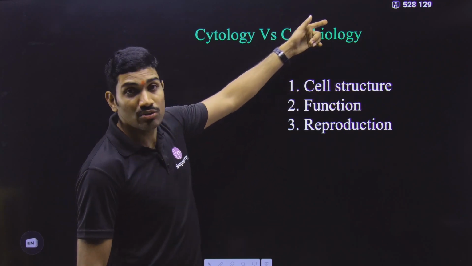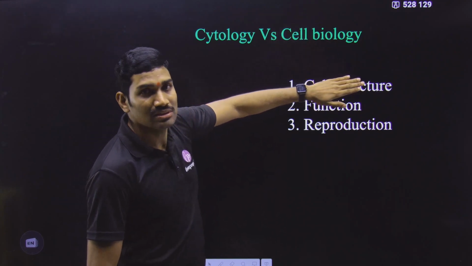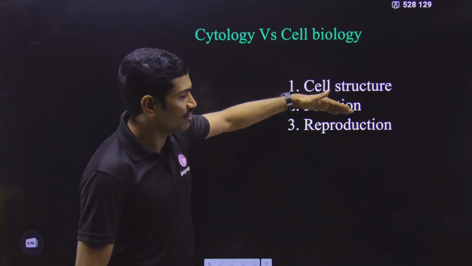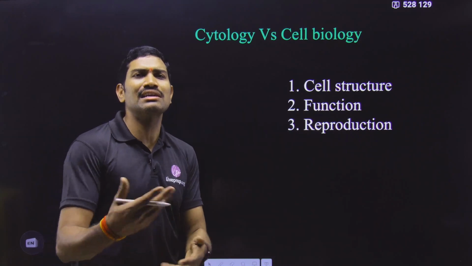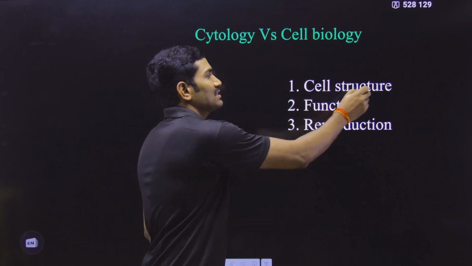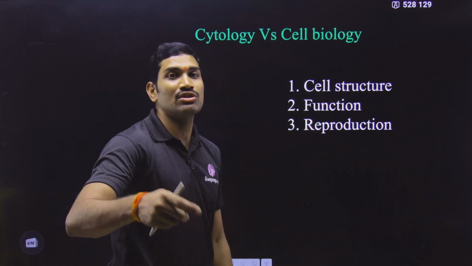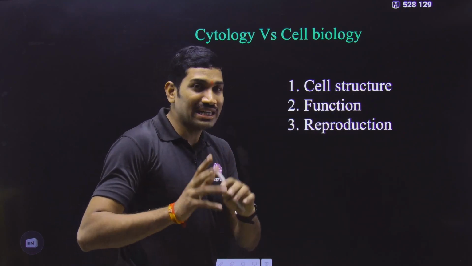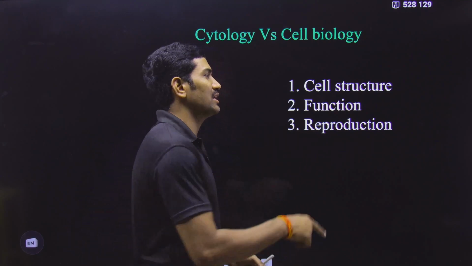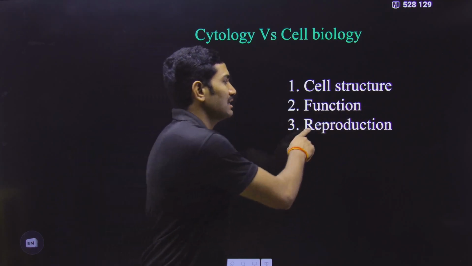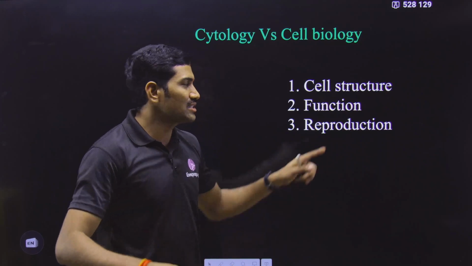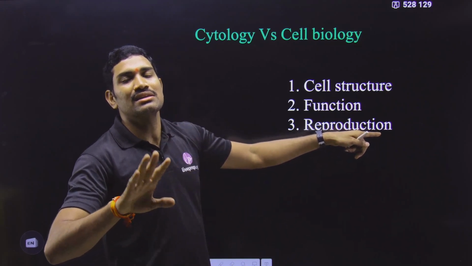But what does cell biology include? Cell biology includes cell structure, cell function, and cell reproduction also. Cell reproduction means cell division. Cell structure we will study in this particular chapter, called Cell: The Unit of Life. Function means some reactions should happen inside the cell, and the molecules related to these reactions we will study in the Biomolecules chapter. Cell reproduction means cell division, how one cell forms new cells, and all these things we will cover in the next chapter, called Cell Cycle and Cell Division.